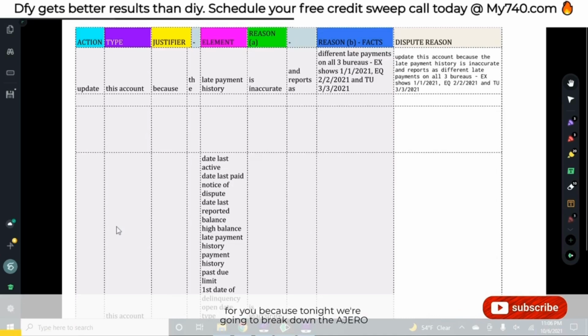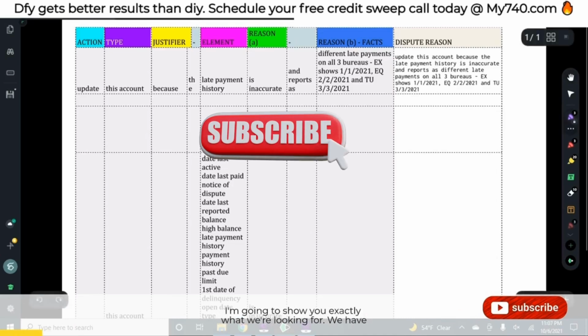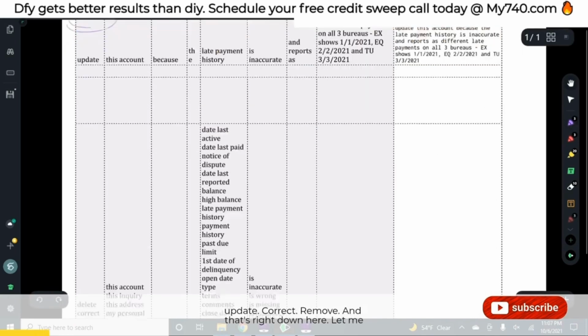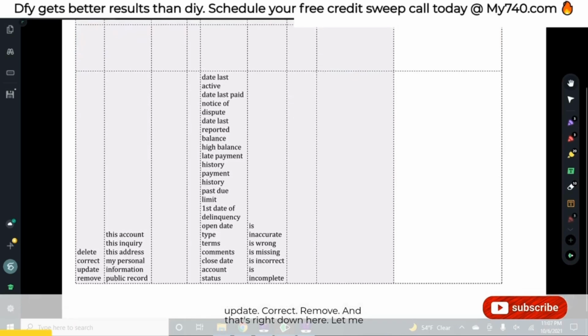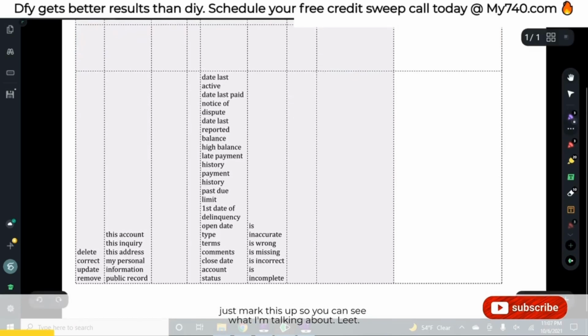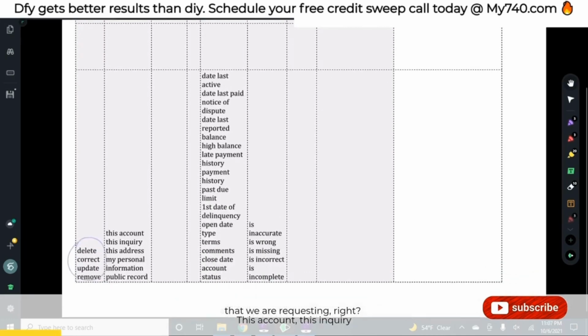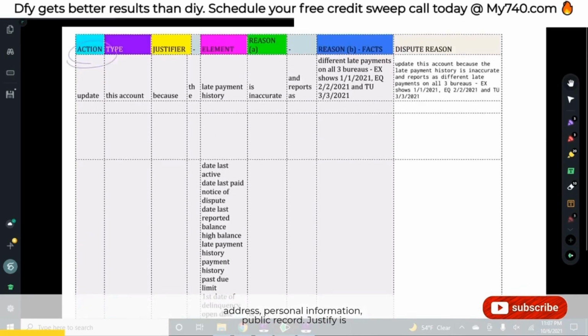We're going to break down the AJERO formula, and I'm going to show you exactly what we're looking for. We have the action. We're taking the action, which is something like update, correct, remove, and that's right down here. Let me just mark this up so you can see what I'm talking about. Delete, correct, update, remove. And now we need to tell them what it is that we are requesting, right? This account, this inquiry, address, personal information, public record.